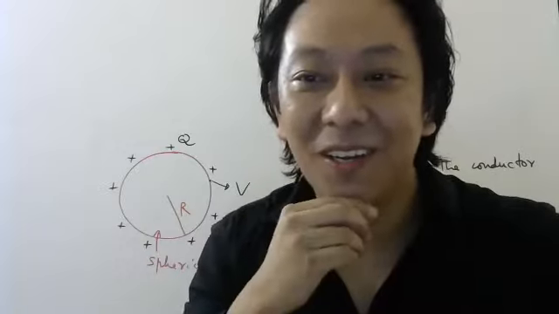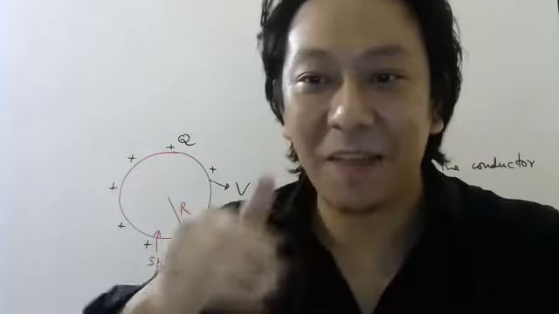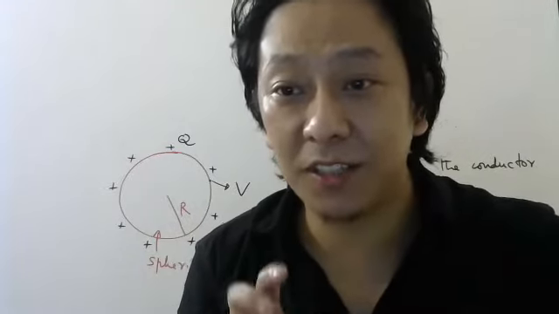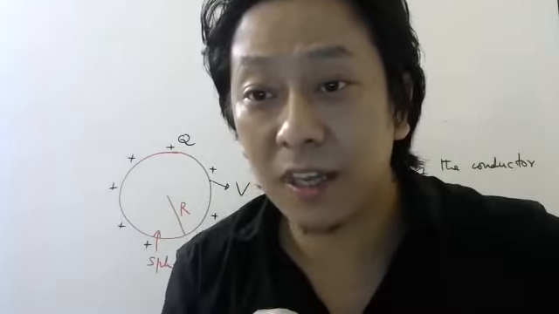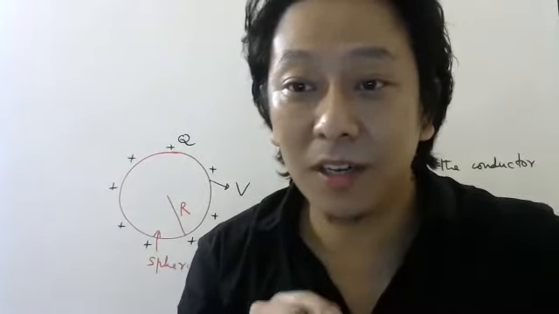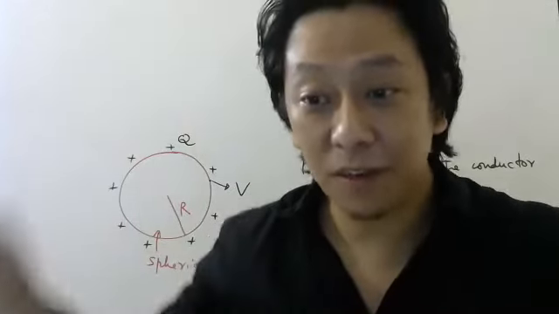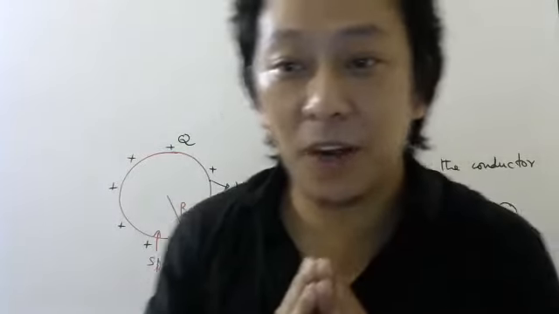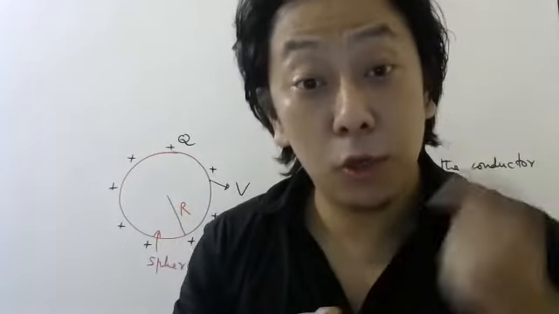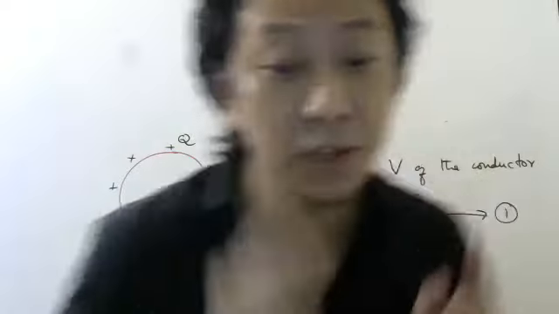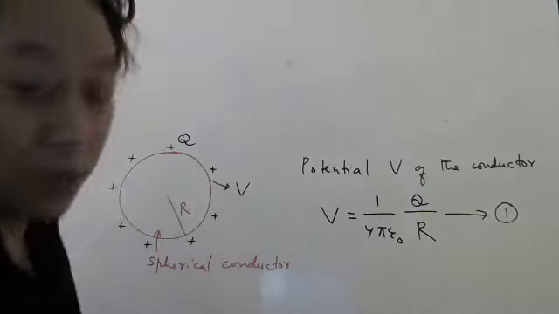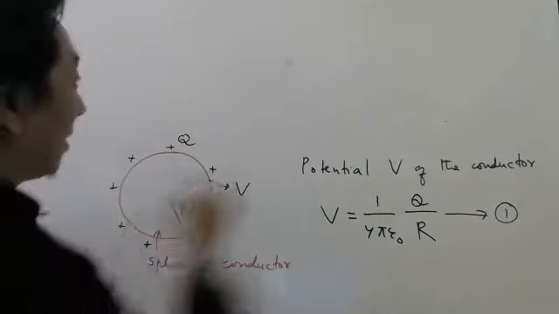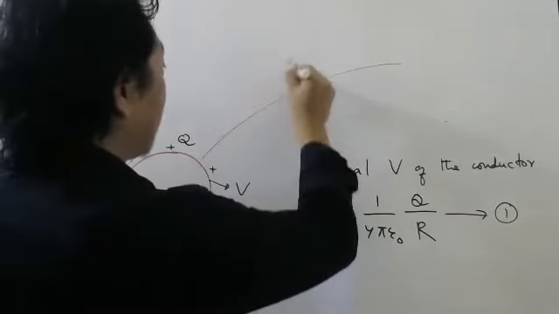All are lazy. No one wants to write. Potential at a point. Very good. Oh, sorry, it takes time, no? Very good, Amina. It is with respect to position, but there is potential energy. Work done to bring unit charge from infinity to that point. Shreyas, wonderful. So potential at a point is work done to bring unit charge, 1 coulomb charge, from infinity to this point. So if there is more charge here, look here. Imagine I am bringing a unit charge.